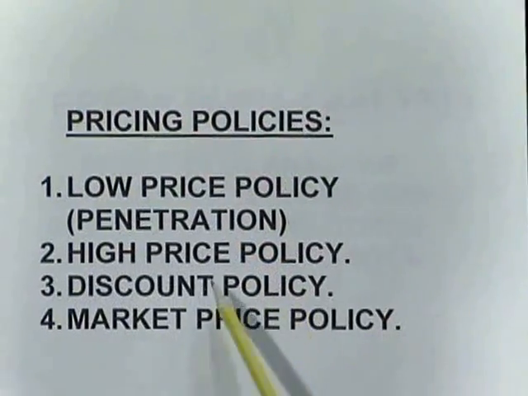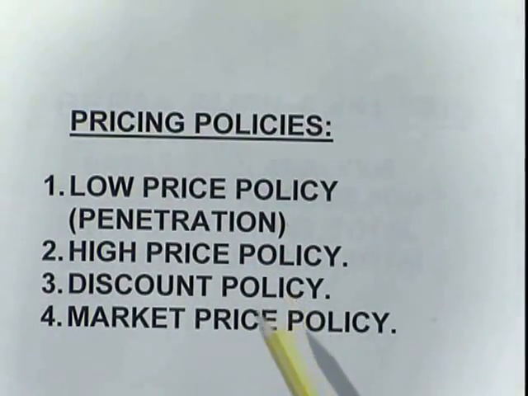Next is high price policy. So what is this high price policy? The price we are fixing is high. So when do we go for it? When there are no competitors, that is in case of a monopolistic market, because there are no other competitors, so that we will get more profit. In that case we will fix our price higher.